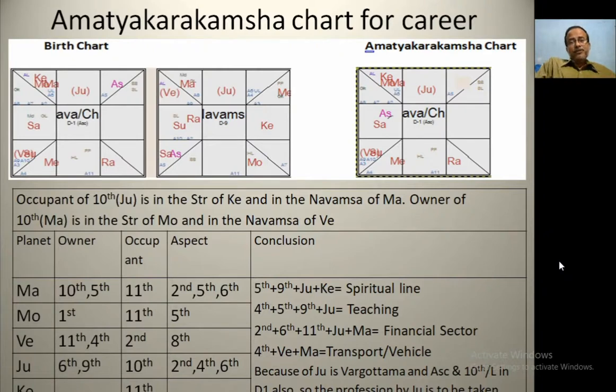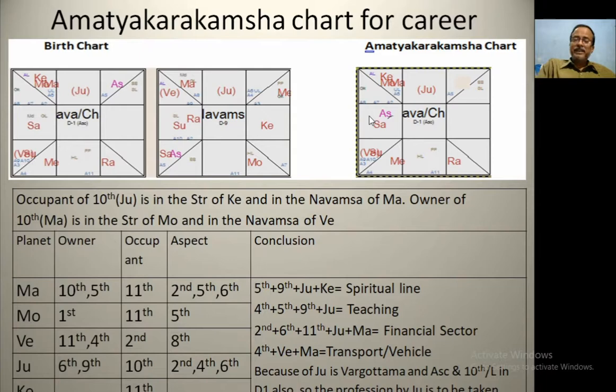Now I am going to judge the career with the help of Amatya Karakamsha chart. This is the chart of one of my clients. Please follow my cursor. This is the D1 chart, this is the D9 chart and this is the Amatya Karakamsha chart.